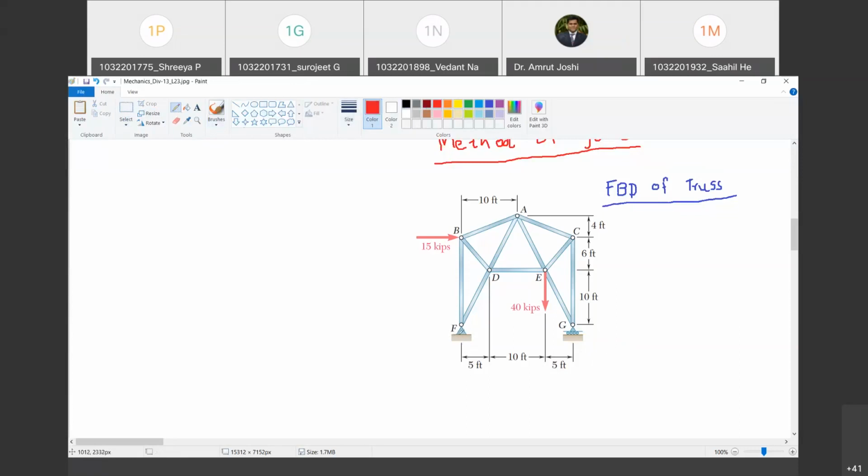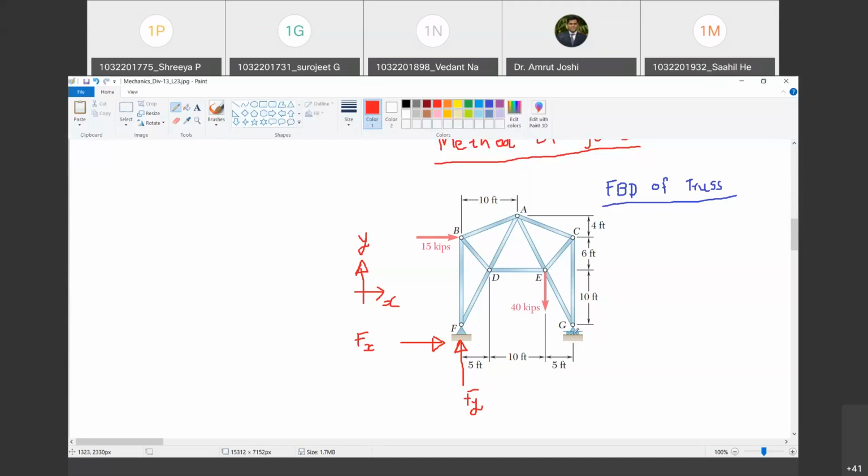So this hinge support, how many reactions can it offer? Tell me. Sir, 2. Only two force reactions which are orthogonal to each other. Do you agree with me? Yes, sir. So I will call this axis as x-axis and I am going to call this axis as y-axis. Happy? Yes, sir. So I am going to call this reaction as Fx because it is in x direction at joint F. And I am going to call this reaction as Fy. Happy? Yes, sir. You can as well use the sign convention HF and VF. Horizontal reaction at F and vertical reaction at F. That's also fine. Are you with me?